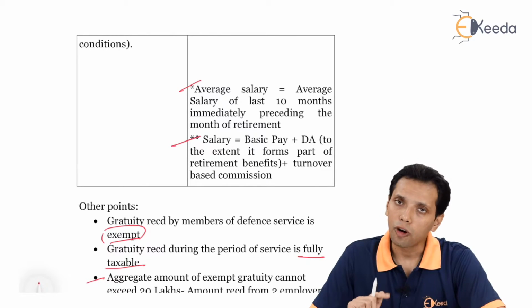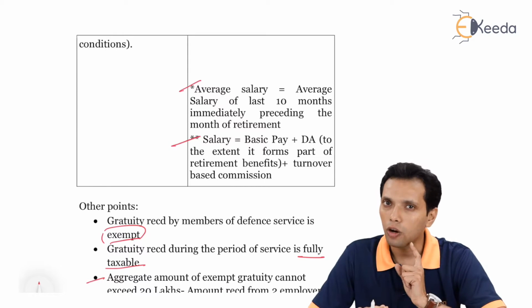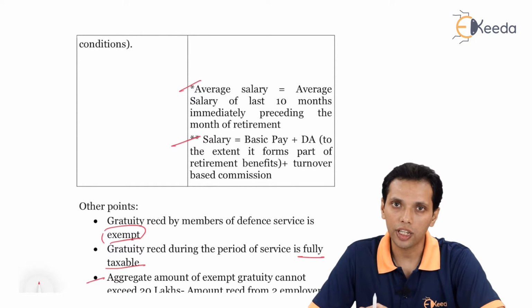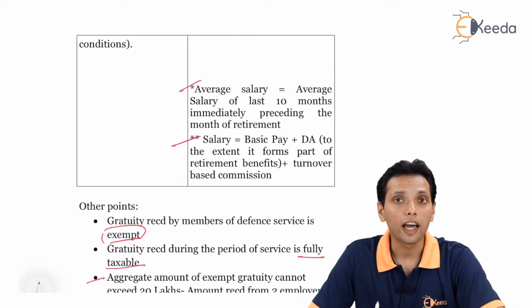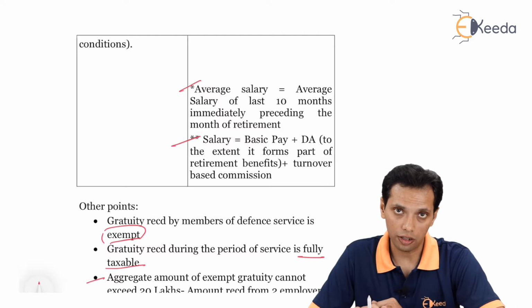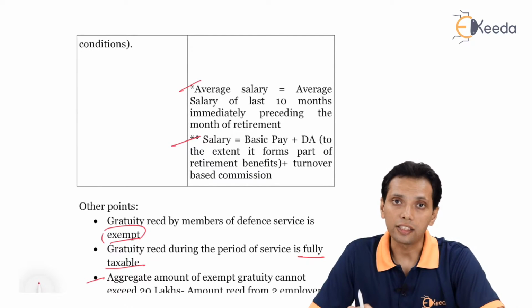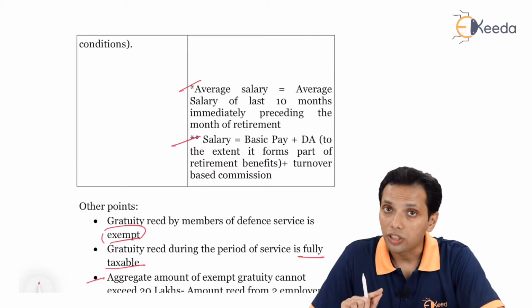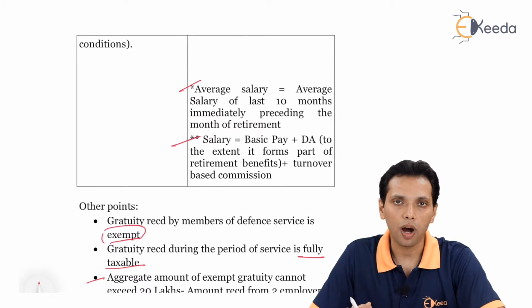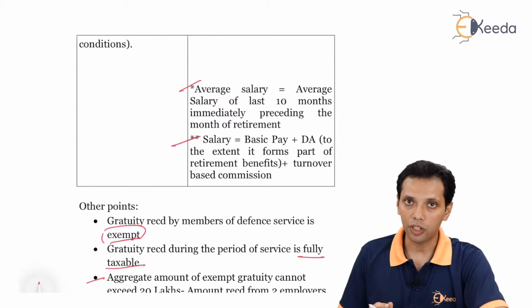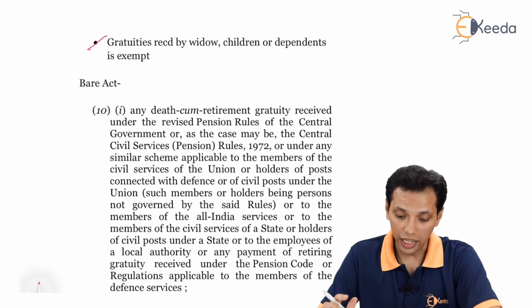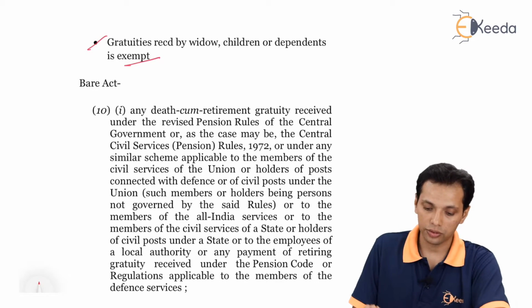For example, from the previous employer, out of the past services, you have received gratuity which is around 7 lakhs and the entire amount was exempt under section 10. Now, for the purpose of calculation of exempt gratuity for the current year, the 20 lakh exemption amount will be reduced to 13 lakhs because the 7 lakh exemption was taken previously out of the previous employment. Fourth bullet point, gratuities received by widow, children or dependents is exempt.